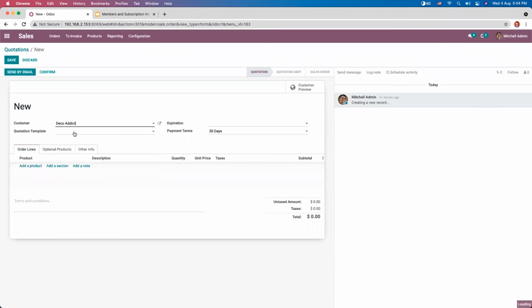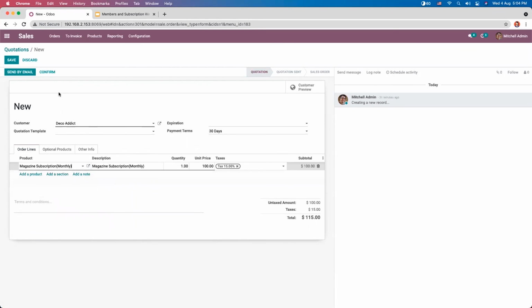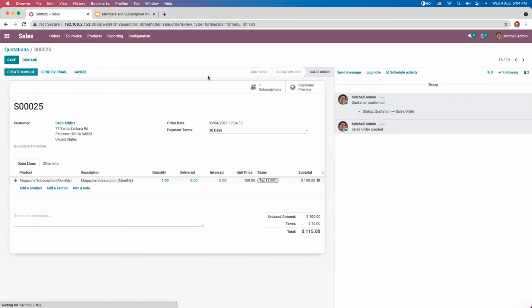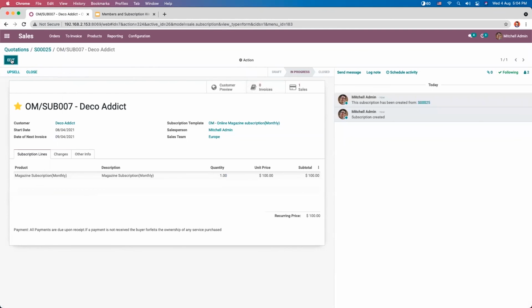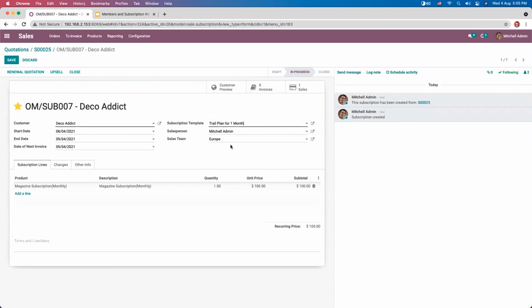Create a new quotation and confirm it. Here you can choose the trial plan for 1 month. After that you can save it, and later you can renew this or create a new subscription by choosing a different subscription template.